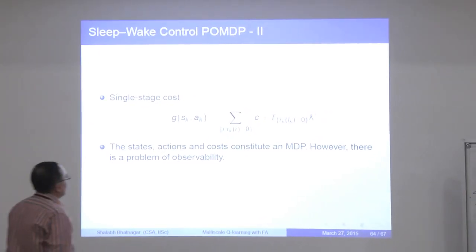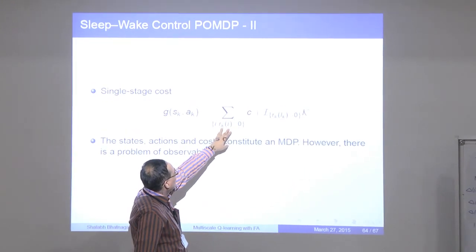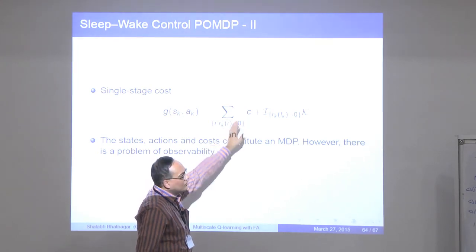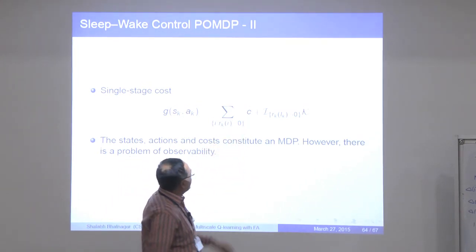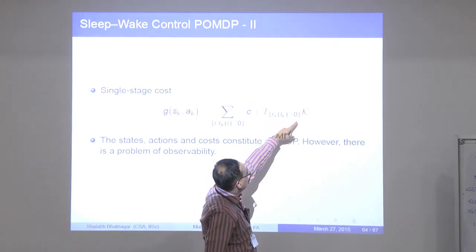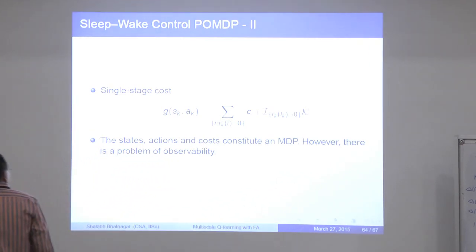Now, as far as the single stage cost is concerned, this is just the sum over all those sensors that are awake, where you incur a small cost c. At the same time, if you were sleeping while the intruder was there, for that particular sensor you impose a higher cost. Capital K denotes that. So there is a clear problem of observability, because the intruder might be at your location while you are sleeping, and you really don't know, and if you don't know, you can't capture the intruder.